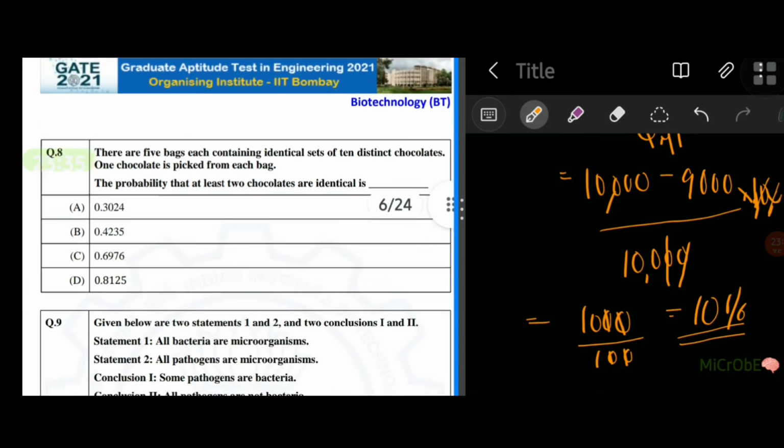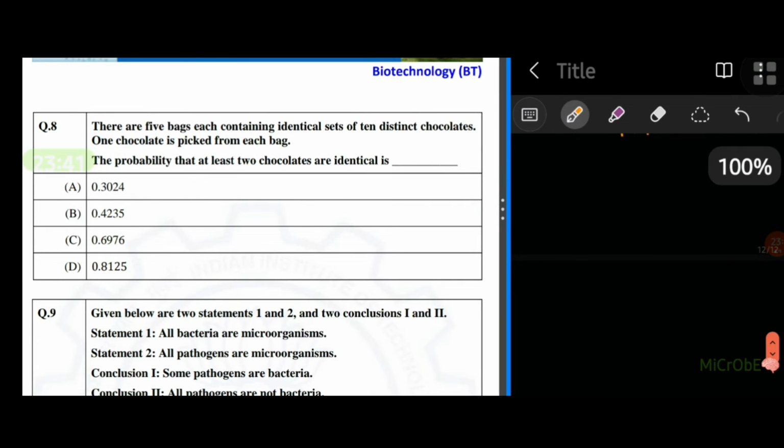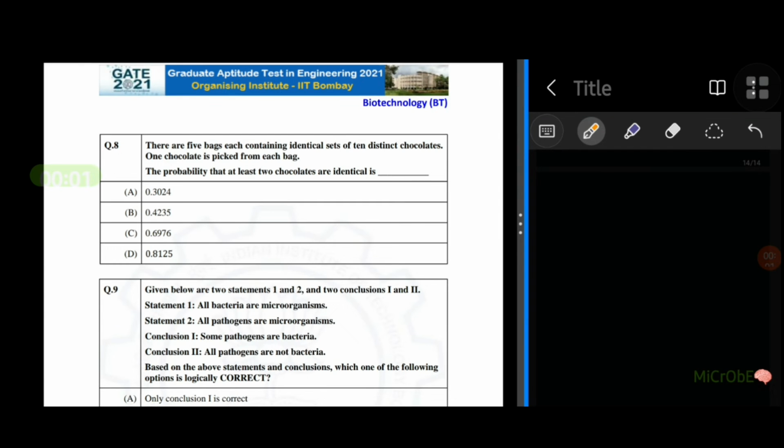Moving on to next question. There are 5 bags each containing identical sets of 10 distinct chocolates. One chocolate is picked from each bag. The probability that at least 2 chocolates are identical is. In this question, we have to understand the question properly. We have to find the probability that at least 2 chocolates are identical. That means we can have 2 chocolates or 3 or 4 or 5 chocolates being identical when we choose from each of these 5 bags.